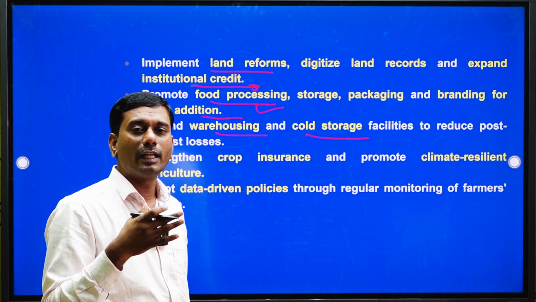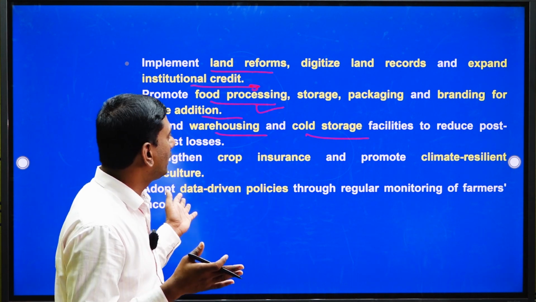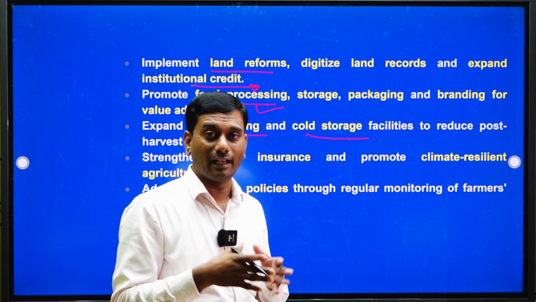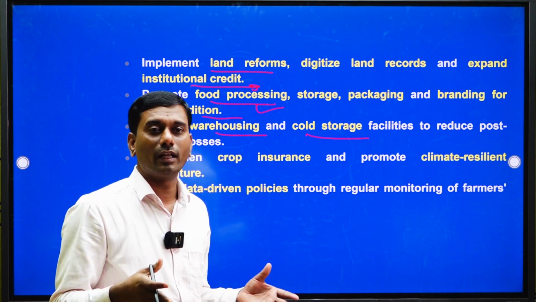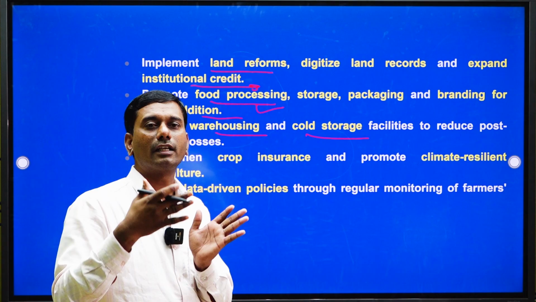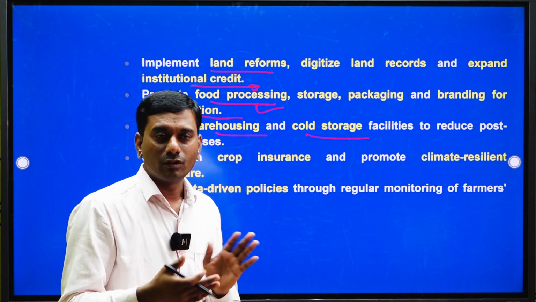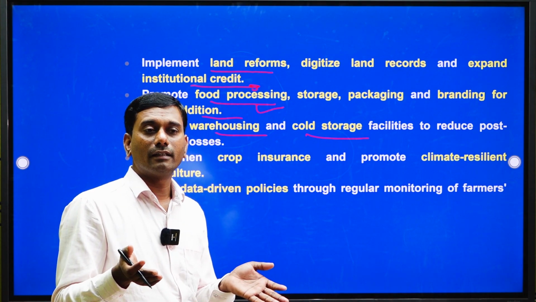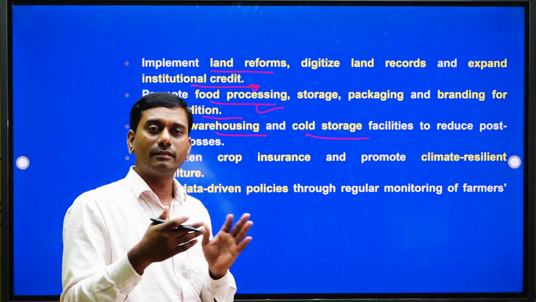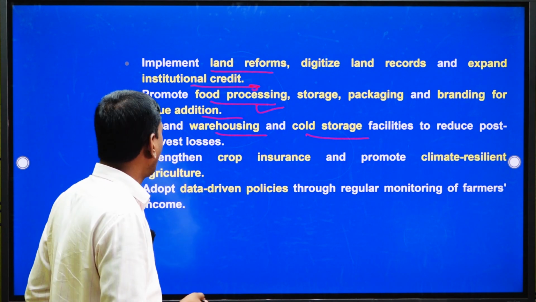Nearly 20 to 30% of horticulture produce is wasted, especially due to lack of storage facilities in India. Here the committee has suggested construction of warehouses in rural areas, so that farmers can store horticulture crops for a longer time, because horticulture crops are perishable in nature. So construction of a cold store chain, so that farmers can store and whenever they get a high price, they can sell their produce to get profit, okay. This is one thing.